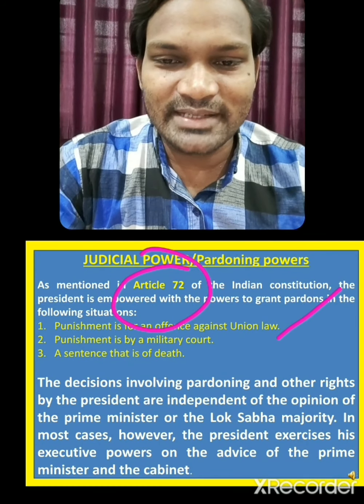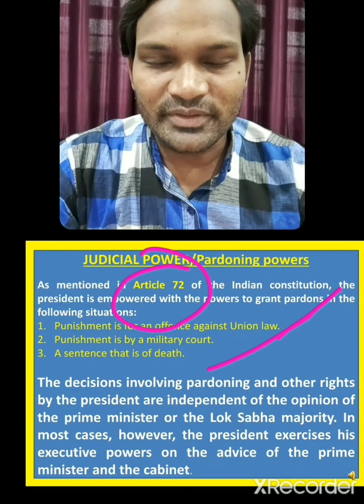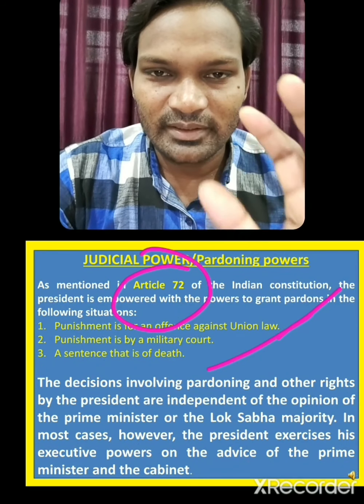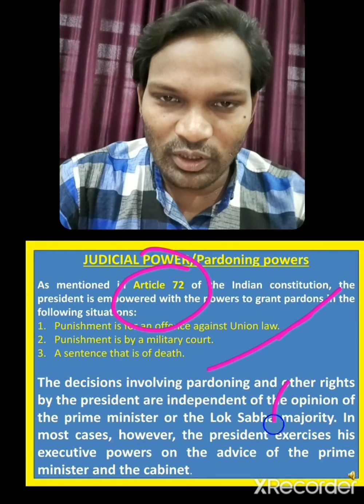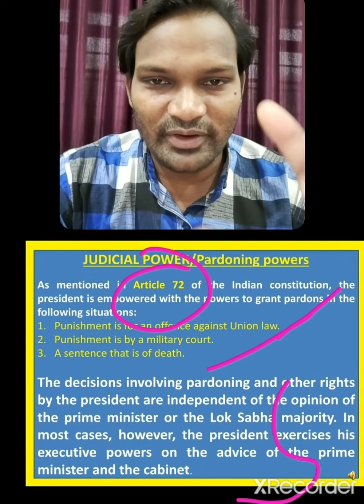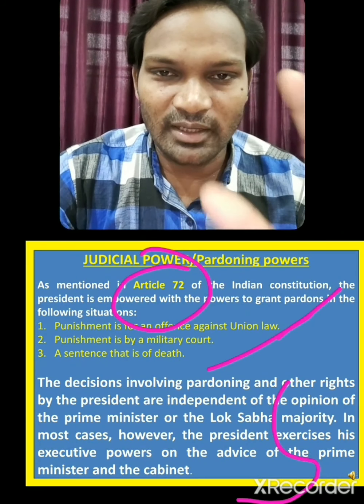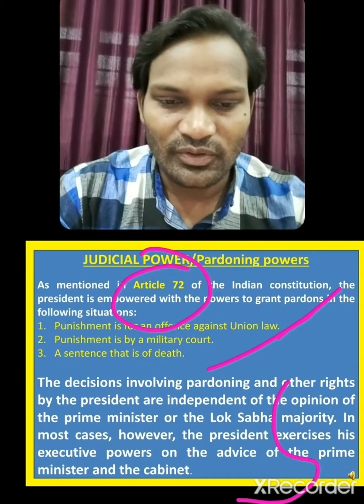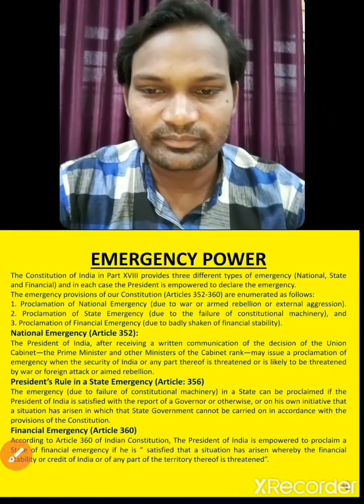Third is a death sentence, capital punishment, as all of us know. The president can forgive and can give a new life. But all these decisions are taken with the advice of the Prime Minister and the Council of Ministers. Fine. Now let us see the last power of the president.